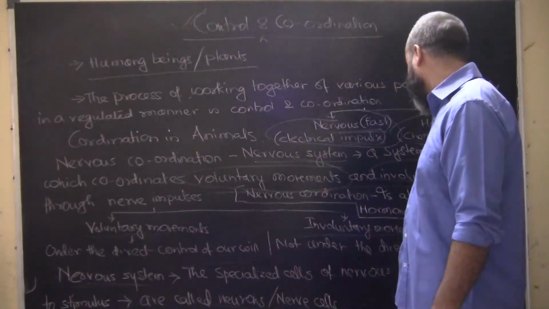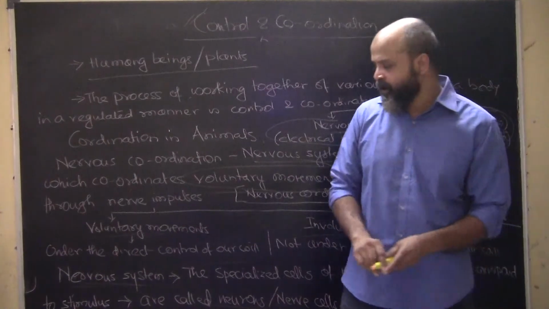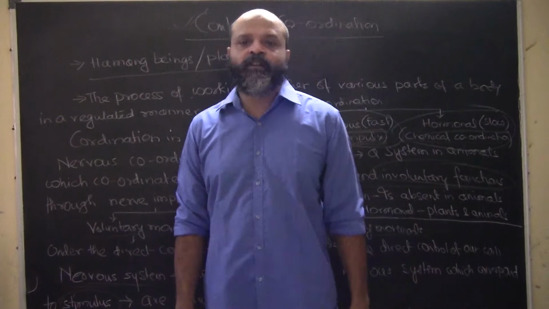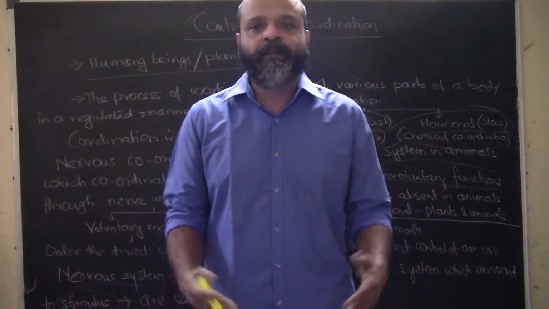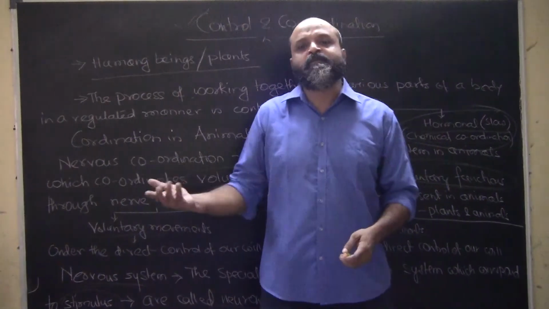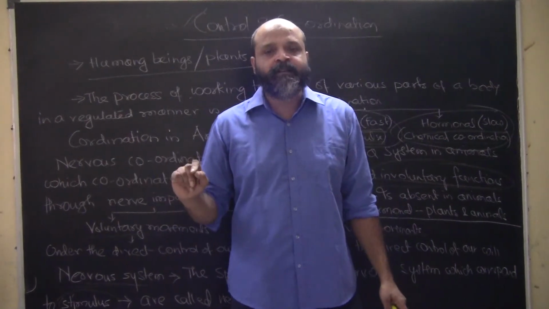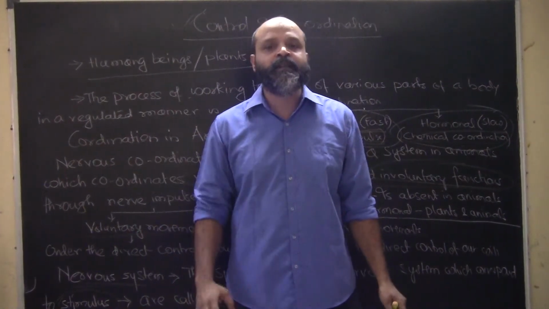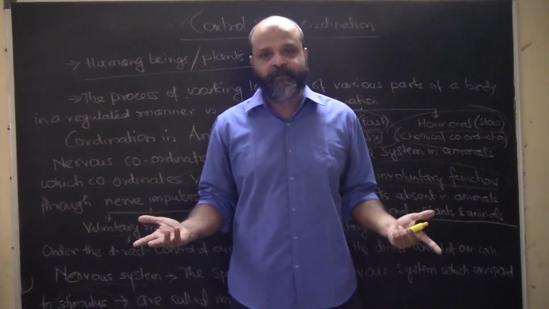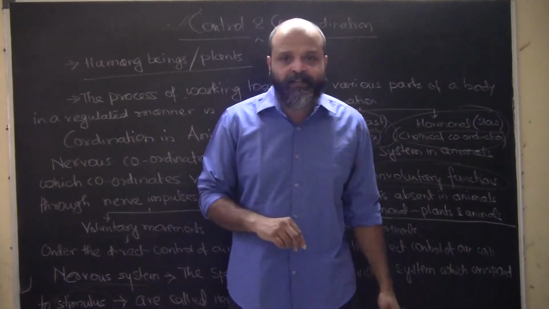The specialized cells of the nervous system respond to stimulus. So what is a stimulus? A stimulus is a change in your environment, which can be positive or can be against you as well. So responses will have to be generated, and they should be very quick. Pulling your hand off a very hot object is a response to a stimulus, and the craving for food which is developing is also a response to a stimulus. Both are changes happening, and you respond differently to each of them.